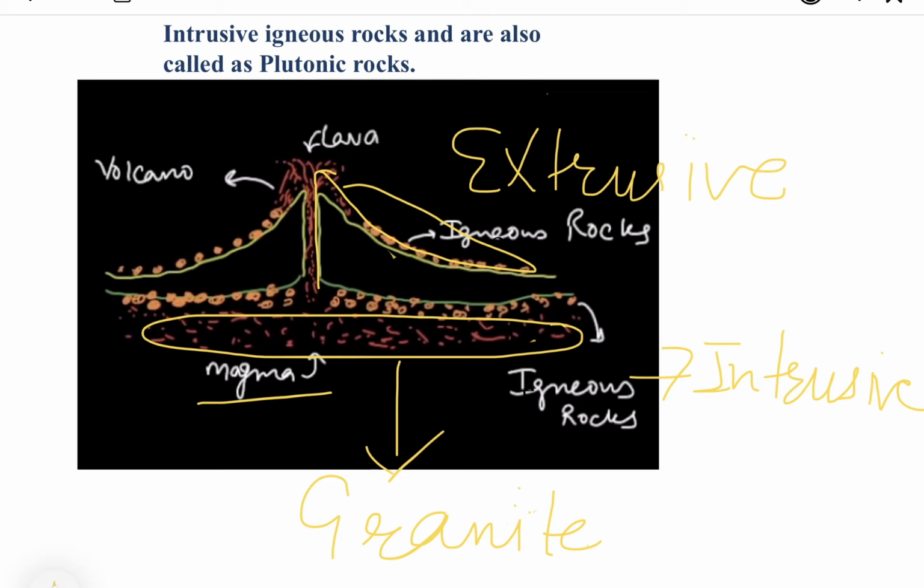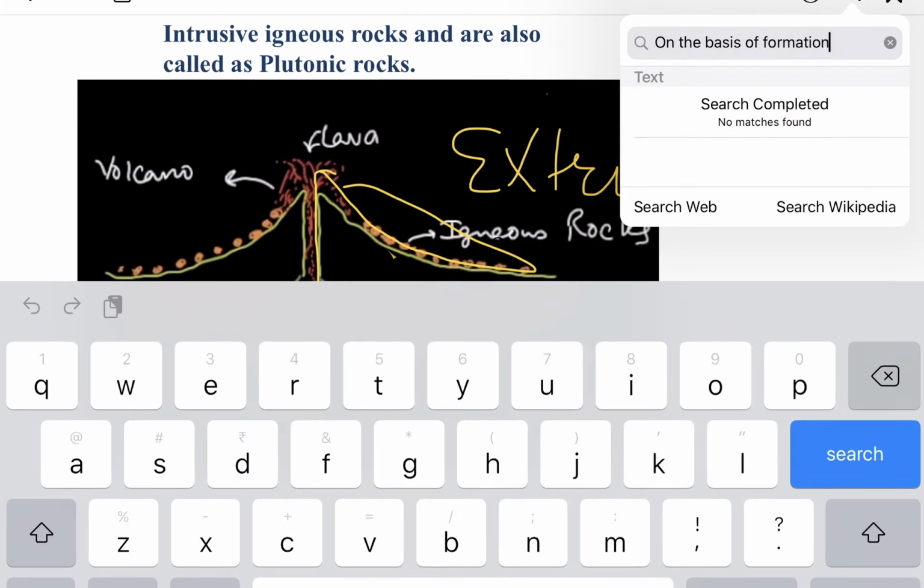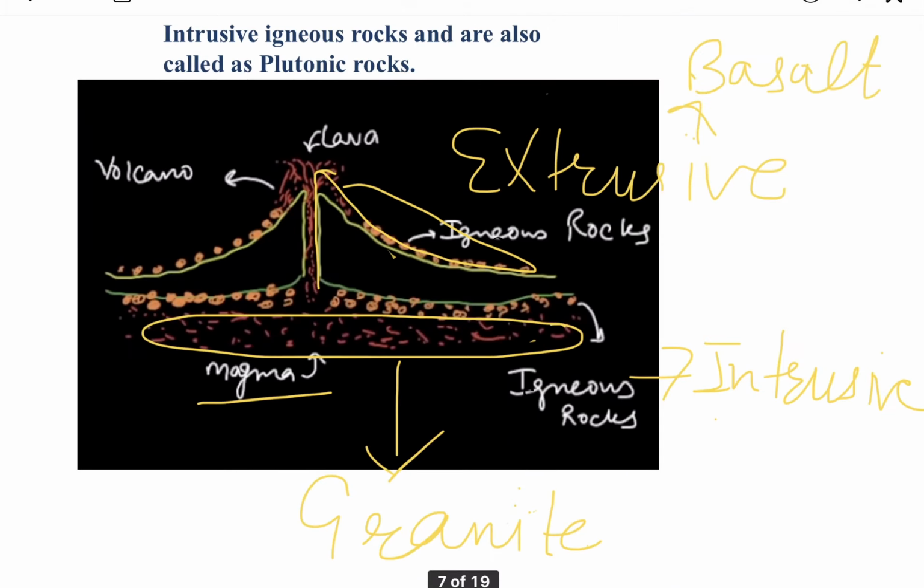मीन्स जो अर्थ के अंदर रॉक्स बन रही हैं वो इंट्रूसिव हैं, और जो अर्थ सरफेस पर बन रही हैं वो एक्सट्रूसिव हैं. क्लियर? And the best example of this extrusive rock is basalt, which we can see in the Deccan plateau in the southern part of India. And this intrusive igneous rocks are also called as plutonic rocks.